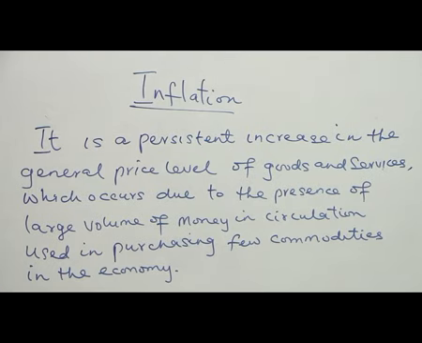Now, we are talking about inflation. So we are looking at the general price level of goods and services, and what is causing the increase in prices of goods and services. It can be as a result of what? The large volume of money in circulation. And the large volume of money in circulation that you are using to do what? To buy few commodities. So if you have few commodities in the economy and the volume of money in this economy is increasing, there is no way you will not pay higher prices for goods and services that are available in the economy. So that's why we call it a persistent increase in the general price level, known as inflation.